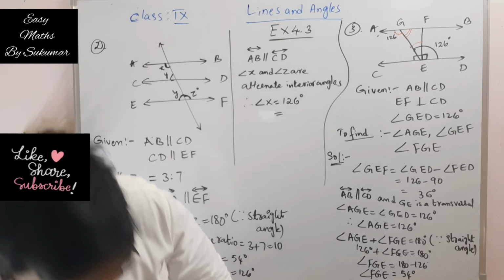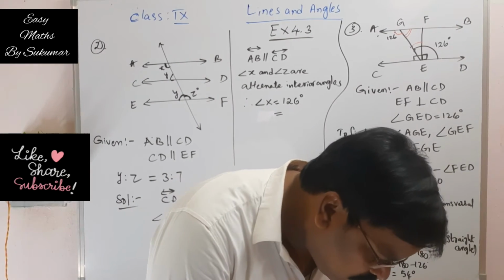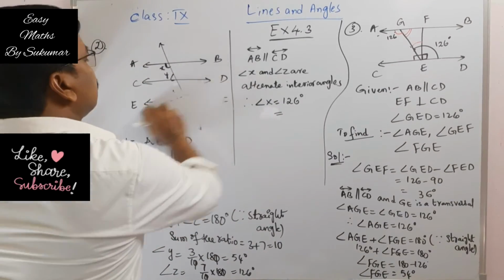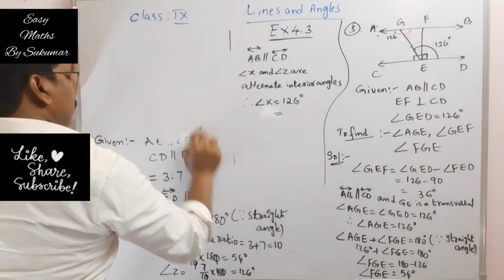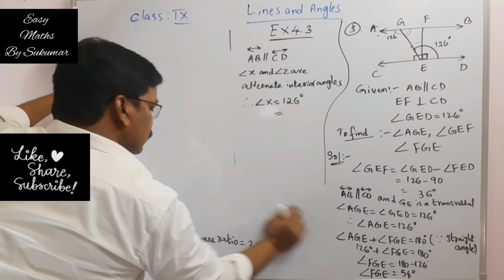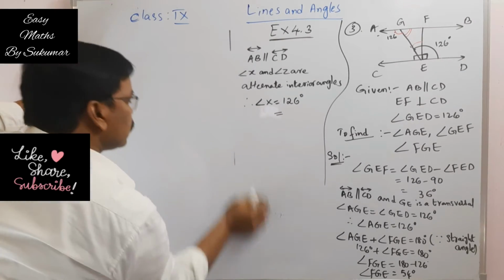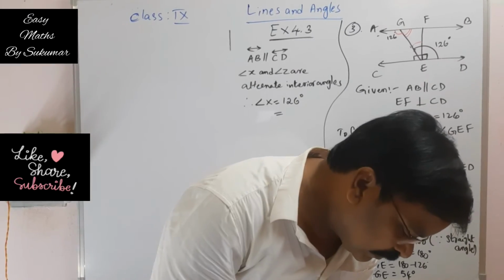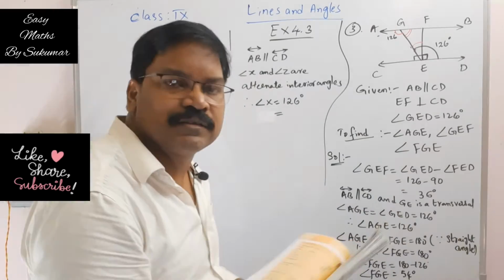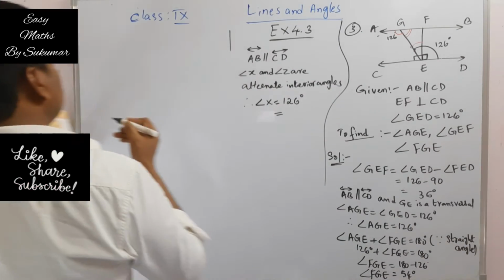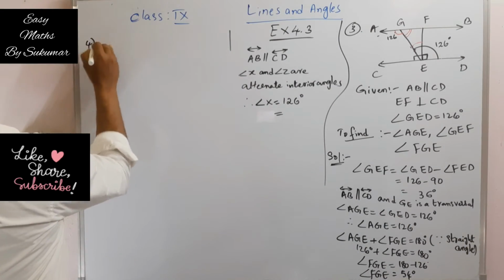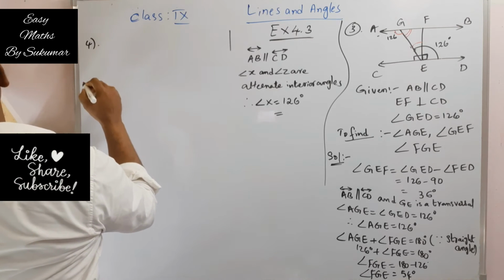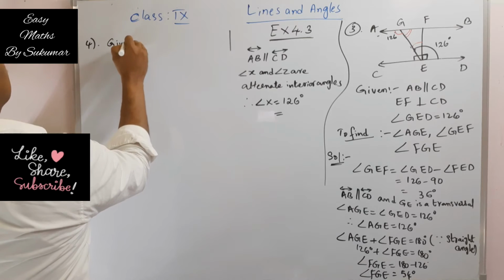Now coming to the fourth question in this exercise 4.3. In the adjacent figure, PQ is parallel to ST, right?